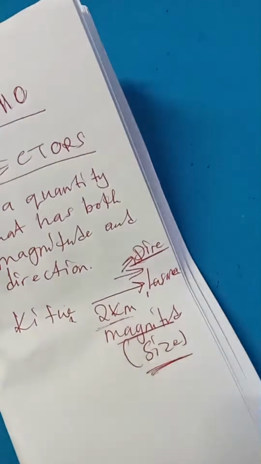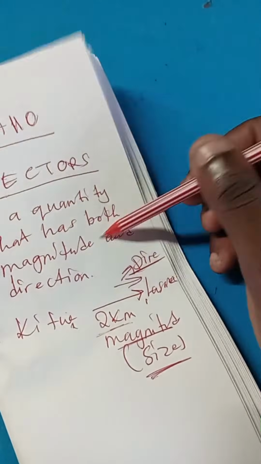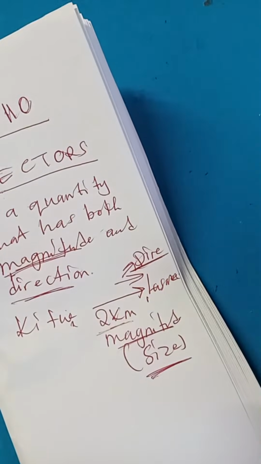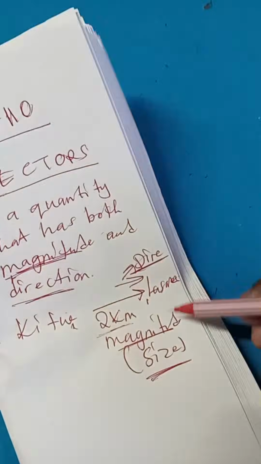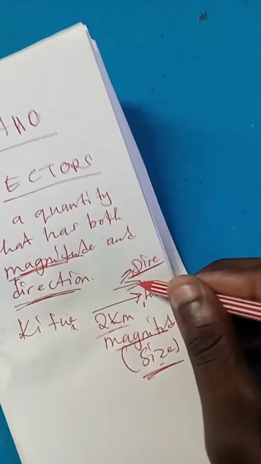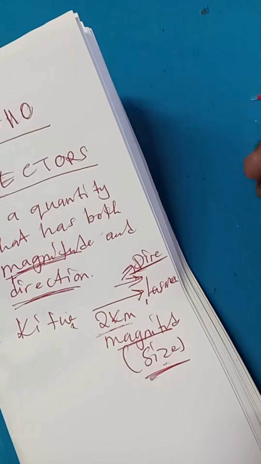Magnitude refers to the size and direction refers to where you are going, the destination. I just hope you get that.